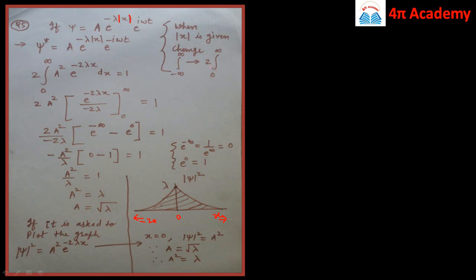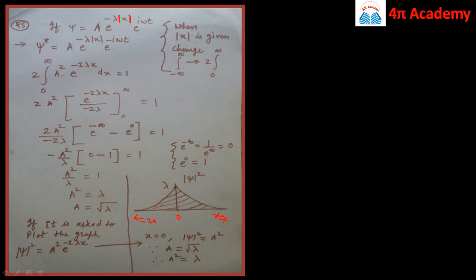Now I change the limits of integration from 0 to infinity and multiply by 2. So my answer will be 2 times integration from 0 to infinity, a into a is a square into e raised to power minus 2 times lambda x dx. The i omega t and minus i omega t will get cancelled. So this will be e raised to power minus 2 times lambda x dx and it should be equal to 1.